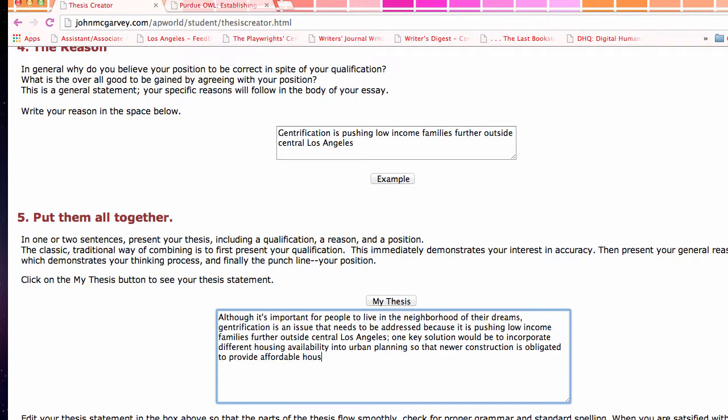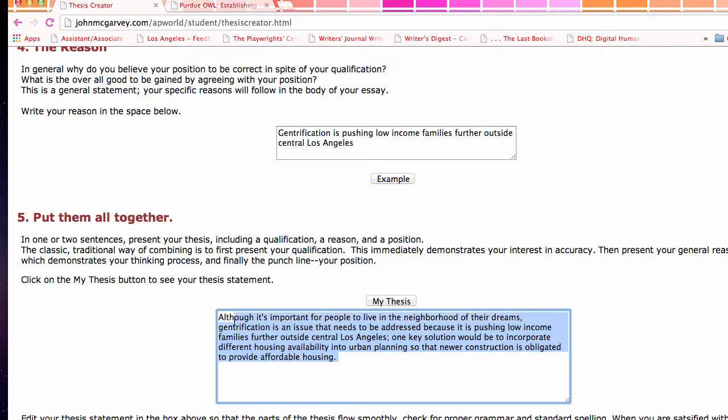Yeah, because what's happening right now is people can't afford, like in my neighborhood, there used to be a crack house at the end of the street, and now, well, it got torn down and a new house was built, and now it's worth like $2 million. And the families that have grown up here can't afford to live here anymore because the rent is so high. So it's just a giant nightmare.